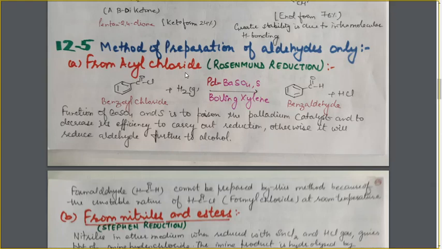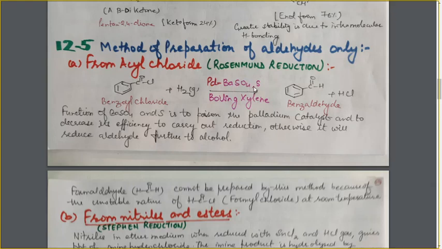Now, during this reaction, the acid chloride or the acyl chloride is treated with hydrogen in the presence of palladium metal, but with some additional conditions. This palladium metal is supported over barium sulfate and also has some sulfur added to it. Now, why are these two substances taken here?